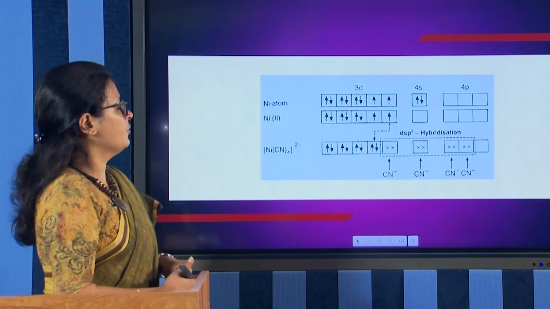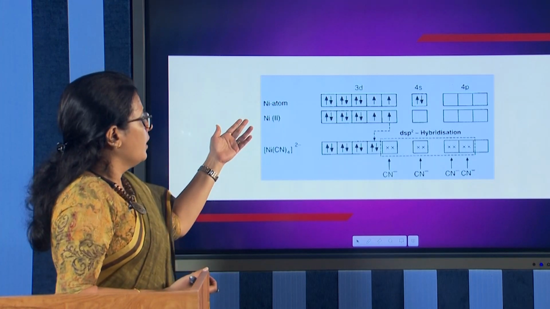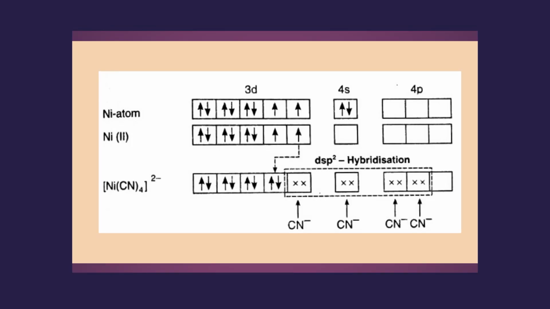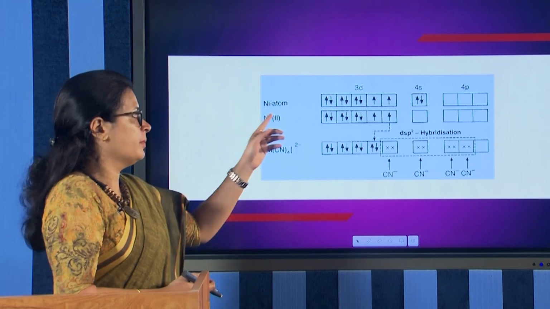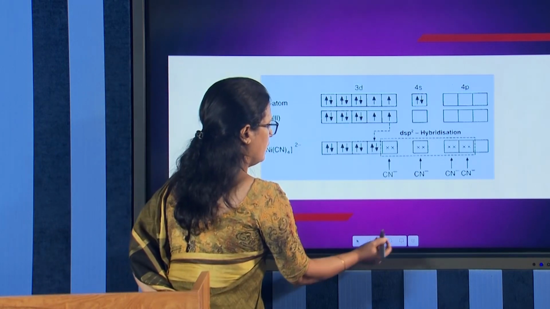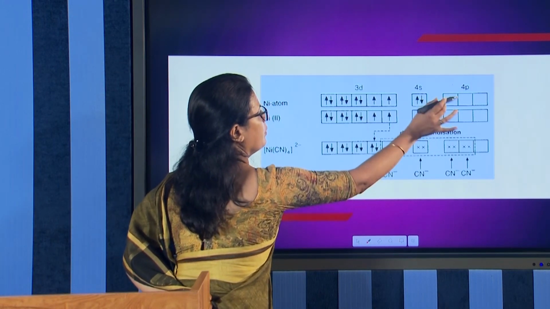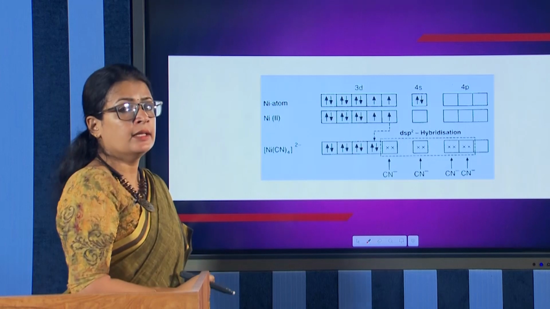See how the [Ni(CN)4]2- complex is formed. According to valence bond theory, nickel atom is 3d8 4s2, that is known. Nickel is 3d8 4s2, it is shown there in the first figure, in the first row you can see. And in the complex [Ni(CN)4]2-, nickel is in the Ni2+, 2+ oxidation state. So, 2 electrons are gone from the 4s orbital. From the 4s orbital these 2 electrons will be removed, and finally for Ni2+ the electronic configuration is 3d8 only.